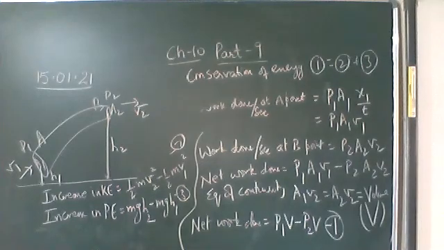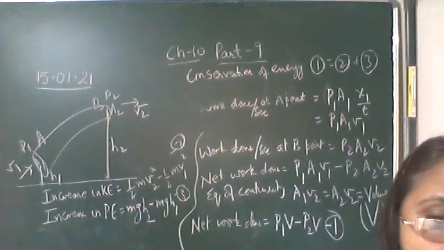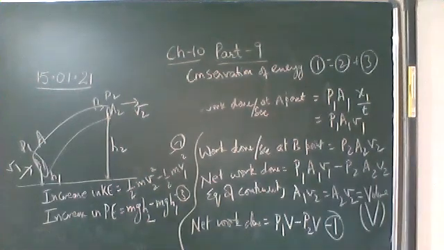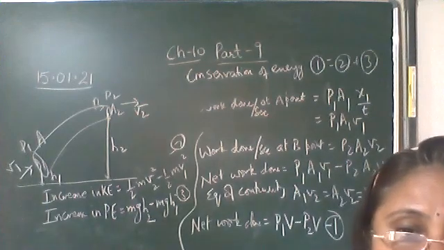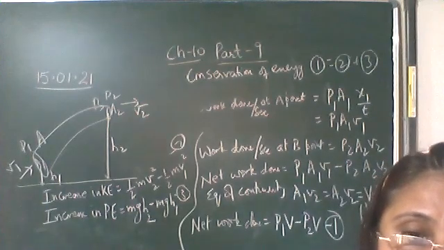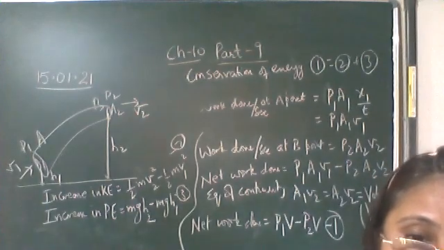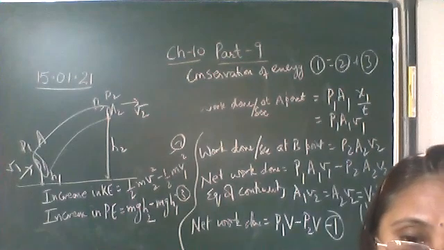Okay, note it down. And you will try to derive this equation yourself. You know the equation. What is the equation? Equation 1 is equal to equation number 2 plus 3. Otherwise, we will continue tomorrow. Then there are some limitations and applications of Bernoulli's equation.